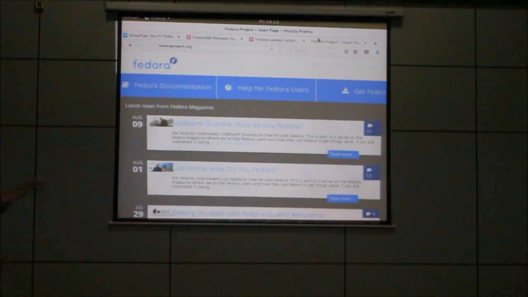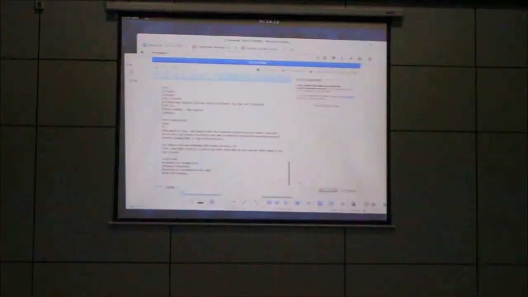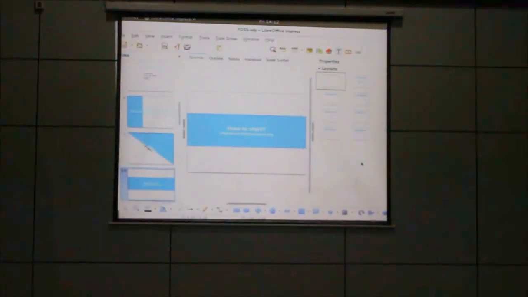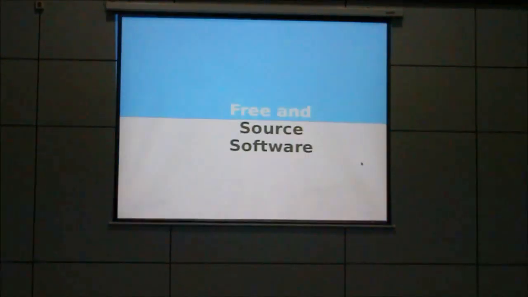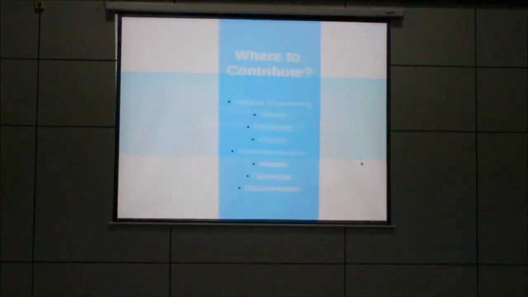And then there are latest news from Fedora Magazine, like how people are using Fedora in their day-to-day lives. I will just show you how the magazine exactly is, how the thing works, because I was contributing to it recently. So in Fedora, where you can contribute,